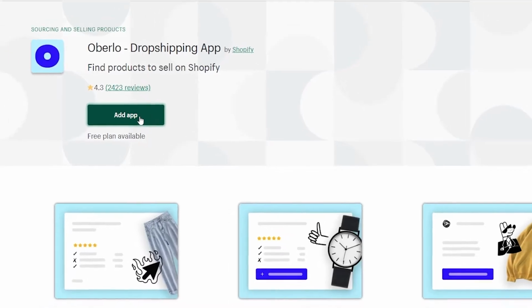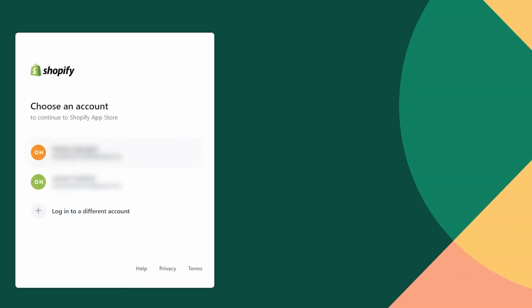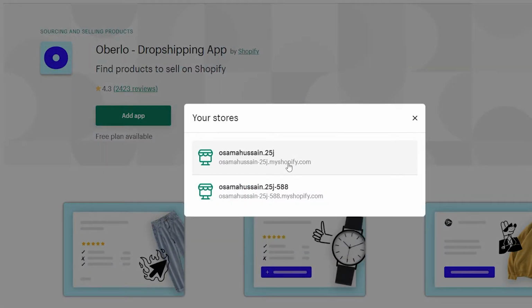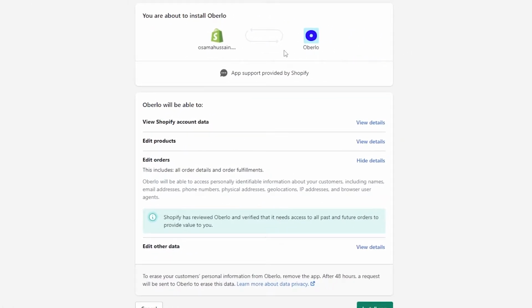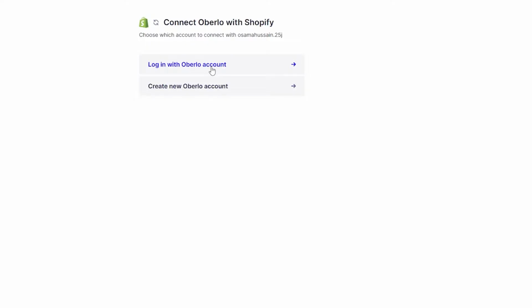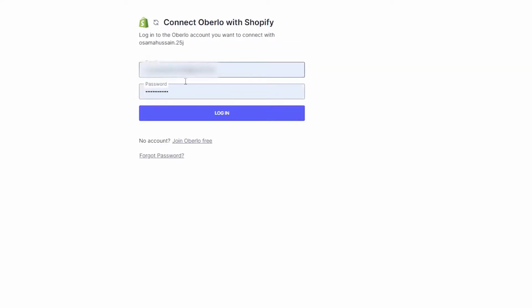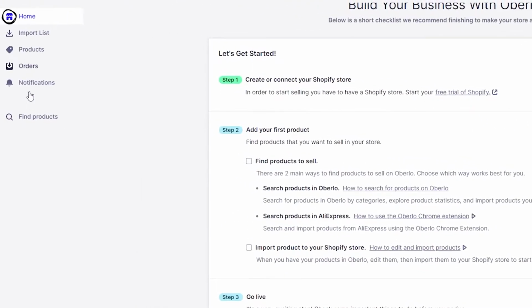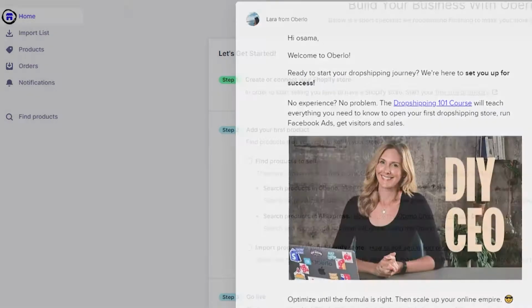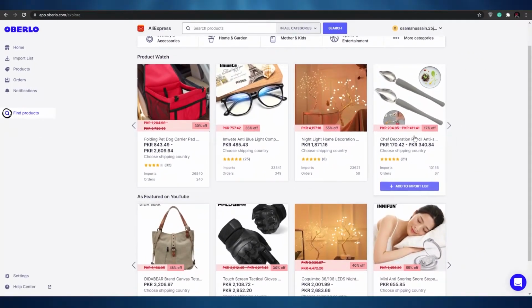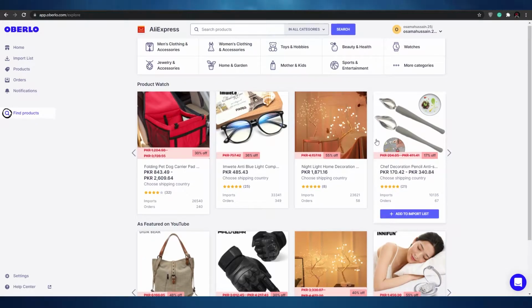So click on add application and just select the email that you have. You'll basically choose your account and choose your store. Over here, as you can see, it's asking our permission to install the app. So click on install app, and now you can log into your Oberlo account. Once you have created an account, this is how it will look. And over here you have on the left side a couple of different options. What we need to do now is click on find product. And once we're over here, as you can see, these are all the products that are available to us and that are ready to dropship.